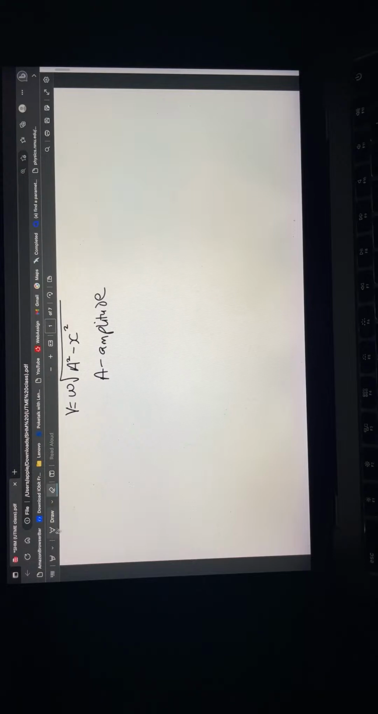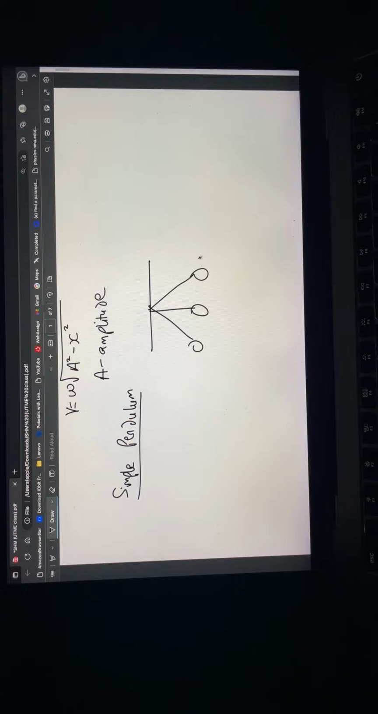So how do we analyze the motion of the simple pendulum? This is how it looks. If you swing it, you're going to have something of this nature. So this is the simple pendulum.